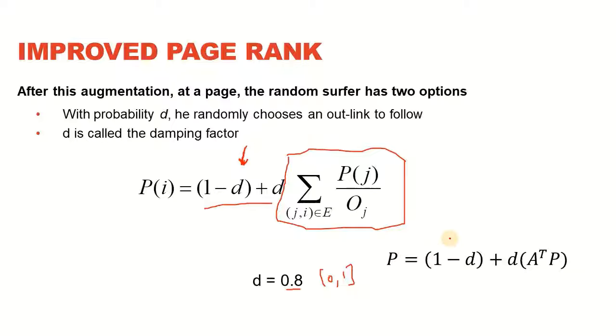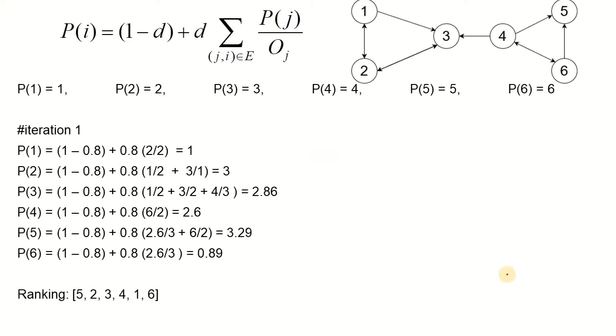We can also represent it in the form of a matrix as this, where A transpose is going to be multiplied with P. This is what we were originally doing, but after that we'll have to multiply it with the scalar value of D, add in this value to it, and that is going to give us our P for the current iteration, and the process can be repeated for any number of iterations. So in case you want to solve it through the matrix, this is how it can be evaluated.